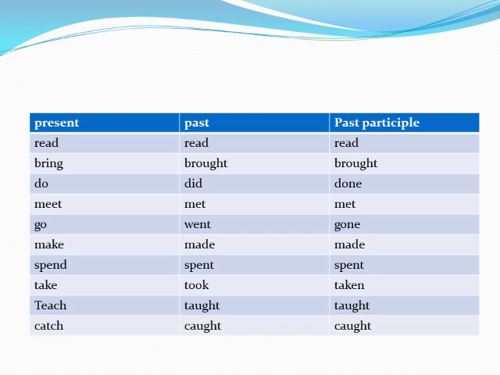Here are some verbs with the three forms of the verb. Of course, we are focused only on the past participle. So read, read, read. Bring, brought, brought. Do, did, done. Meet, met, met. Go, went, gone. Make, made, made. Spend, spent, spent. Take, took, taken. Teach, taught, taught. Catch, caught, caught.